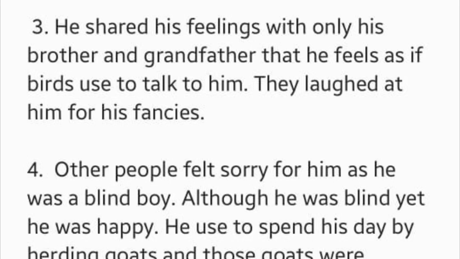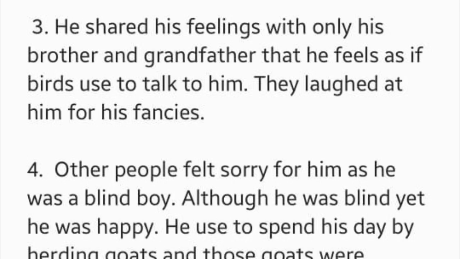Students, as you all know, Sukram used to herd his father's goats, and he was a herdsman. One day he was sitting against a rock, relaxing and taking the warmth of the sun. He had his flute, and he was feeling all the beauty of nature around him. He felt as if the birds talked to him, and when he shared these things with his father and Rajbir, they laughed at his fantasies. They thought that whatever he was saying was his imagination.